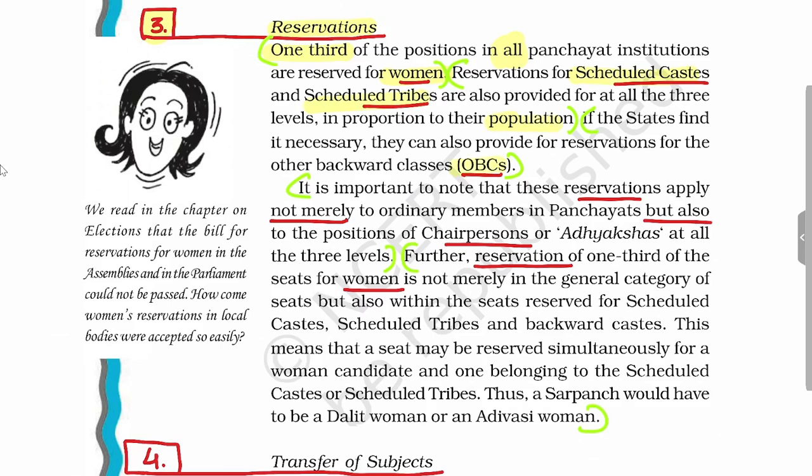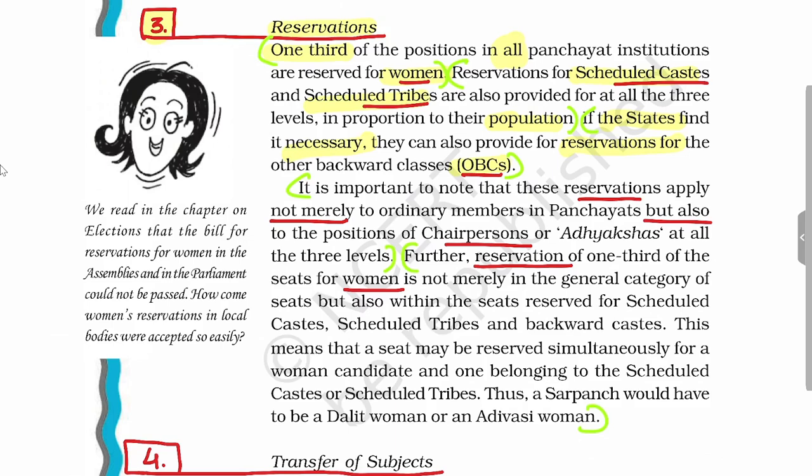Then there is also a provision for the reservation of OBC, but this is not constitutionally mandatory, as it depends on the states. If states find it necessary, they can provide reservation. If states don't find it necessary, they need not give the reservation to OBC. But in the earlier two cases of women, scheduled castes and scheduled tribes, reservation is compulsory since it is mandated by the constitution itself.